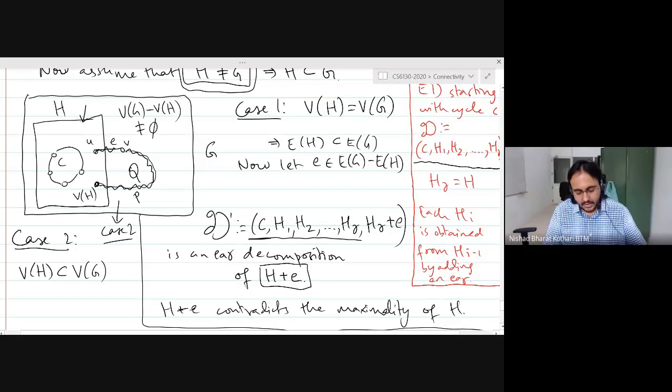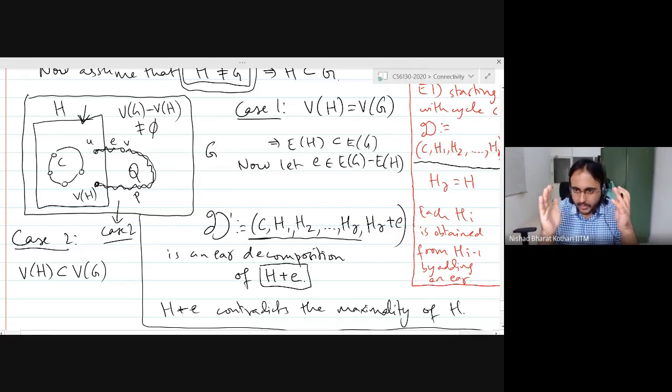In this drawing, what we are assuming is that H is a 2-edge-connected subgraph which contains a cycle C, and it admits an ER decomposition starting with the cycle C. Remember, what we want to prove is that G has an ER decomposition starting with the cycle C. But we can't just jump to that conclusion.